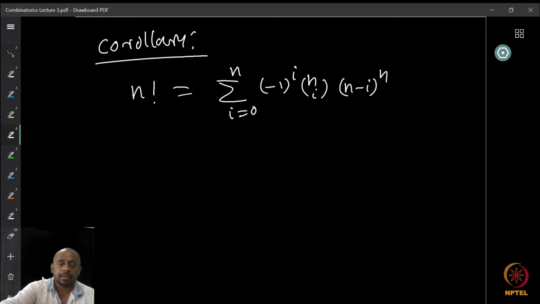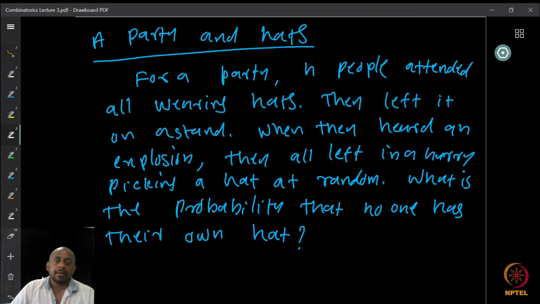Now we will stop with a final application where you look at a more interesting question. So we have a party, and in this party, let's say n persons are attending the party. Okay, so n people are attending. All of them came wearing hats. So everybody came with a hat.